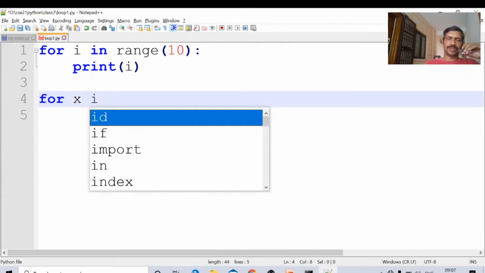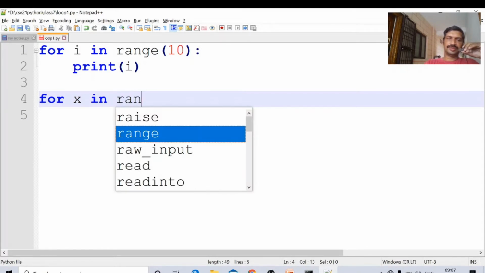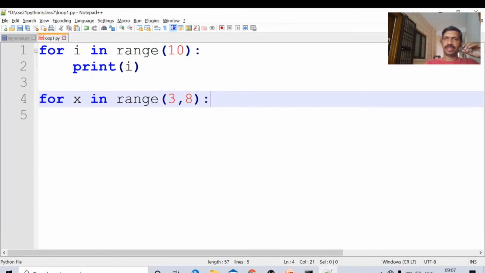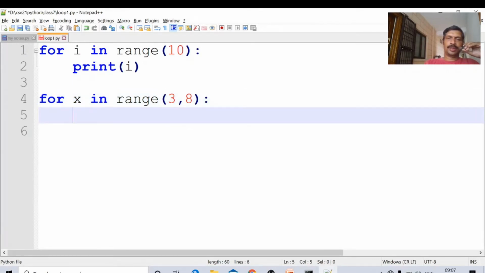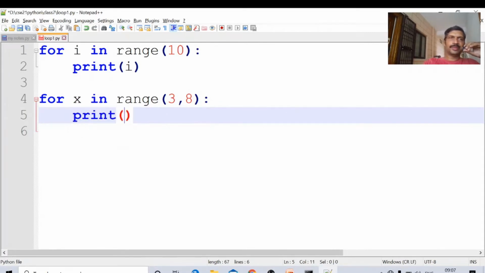No need to always use i. 7 means I will write here 8. Colon, separator, tab, print x.